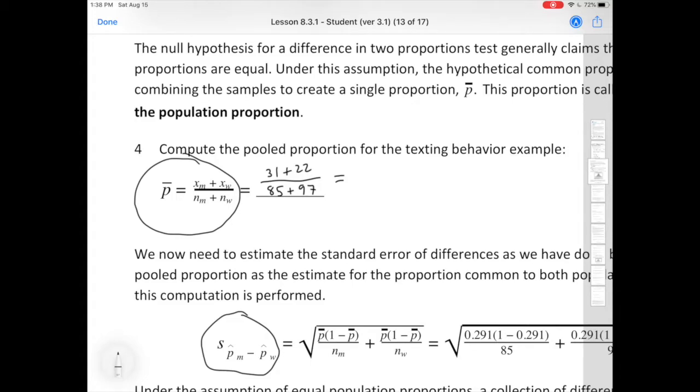You could do this all at once in your calculator, or you could just do this. Watch, 31 plus 22 is 53, so we have 53 successes. And then 85 plus 97 is 182. So what is 53 divided by 182? We get 0.291. Okay, 0.291.